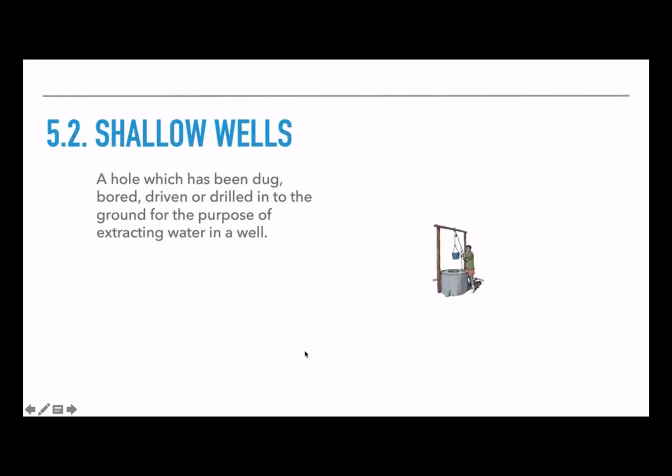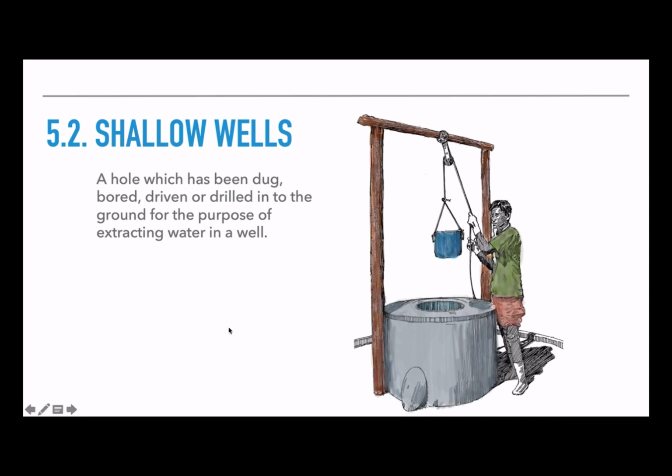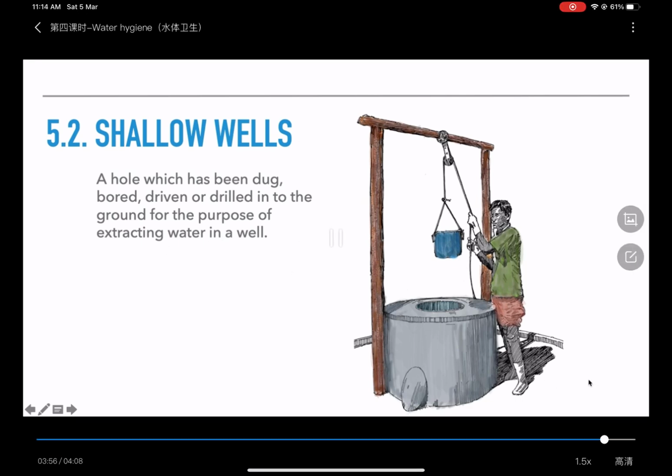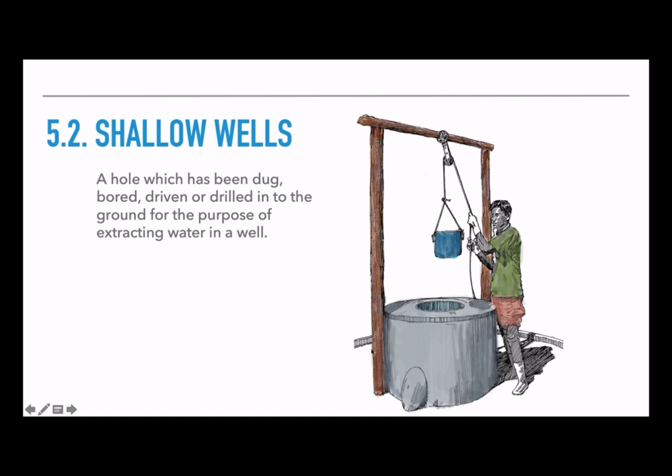The second one is shallow wells, a hole which has been dug, bored, driven, or drilled into the ground for the purpose of extracting water. This is a typical type that people in many countries use to get drinking water.